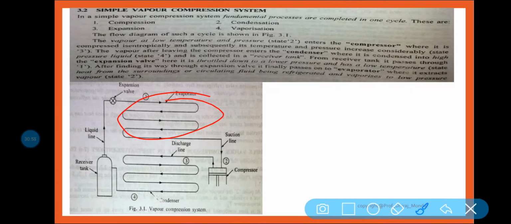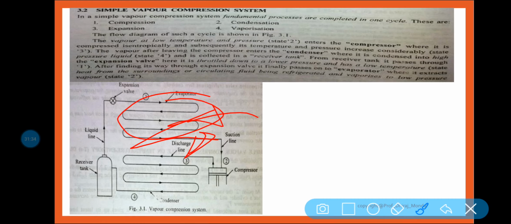In the evaporator, the refrigerant which is entering from the expansion valve takes latent heat, and at the outlet of the evaporator we get low pressure, low temperature vapor refrigerant. So the function of the evaporator is to evaporate, or change the phase of, the refrigerant. It is also one kind of heat exchanger, you can say.